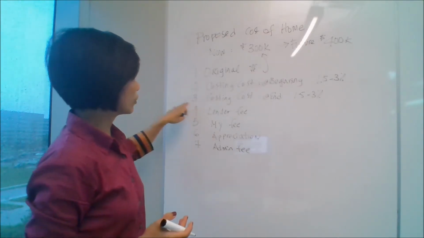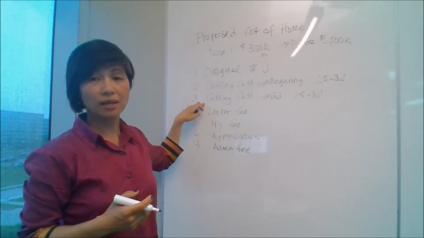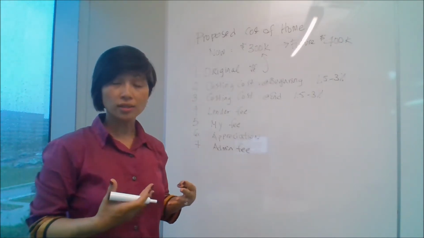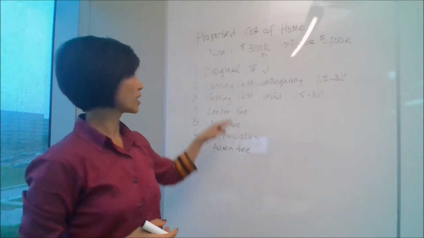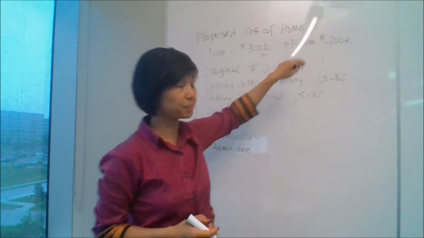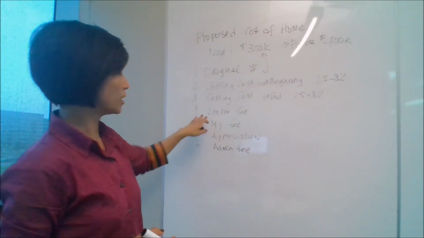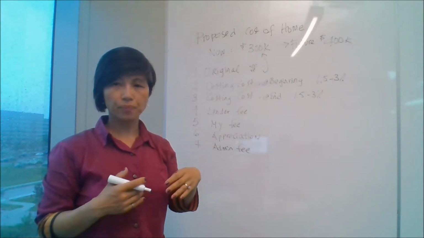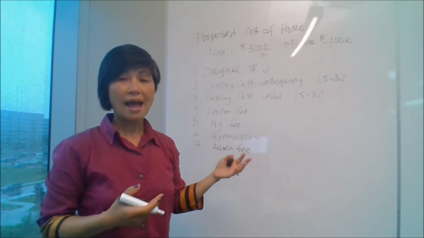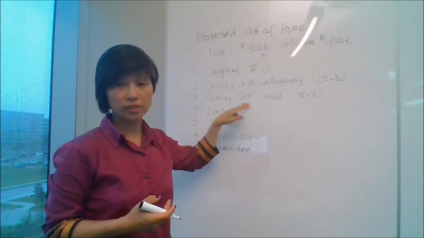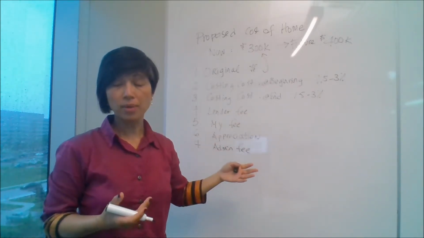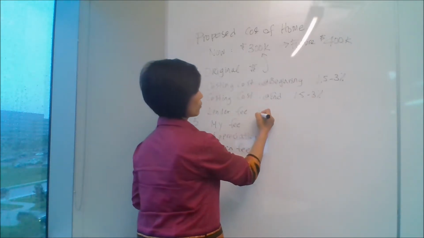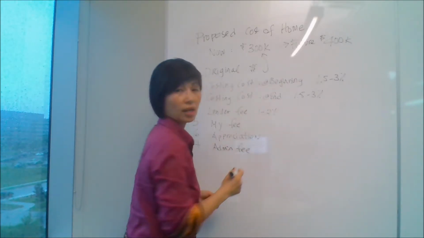Okay, so this third one is not something that is normally there, but because we incur it, we have to charge that back to you. Okay, so that's built up into this price. The lender fee, this is when we have to go to a special mortgage company and get funding for this rent to own program. So they normally charge us a fee for that. Okay, and that's anywhere from 1 to 2% as well.